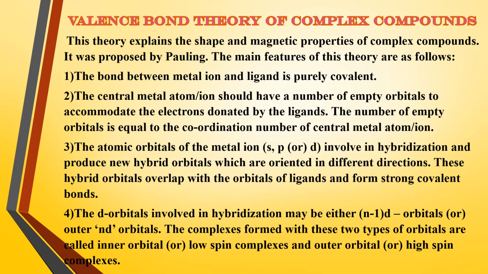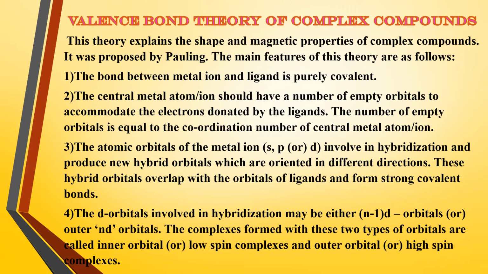You remember students, one of the defects of Werner's theory was it couldn't explain the magnetic behavior of the complexes. Here the valence bond theory of complex compounds explains the magnetic properties of complex compounds. Not only that, it also explains the shape or structure of complex compounds. This theory was proposed by Pauling, P-A-U-L-I-N-G.